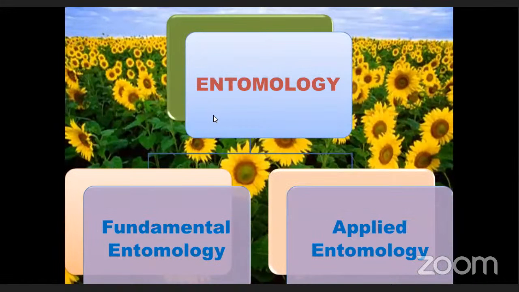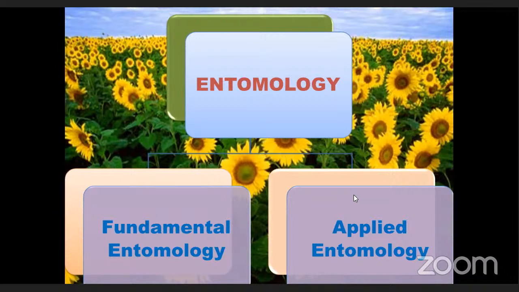Next, coming to entomology. The field of entomology may be divided into 2 major aspects. Those are fundamental or basic entomology first, and second, applied or economic entomology. Applied entomology we can also call economic entomology. So entire entomology is divided into fundamental or general entomology, and applied or economic entomology.